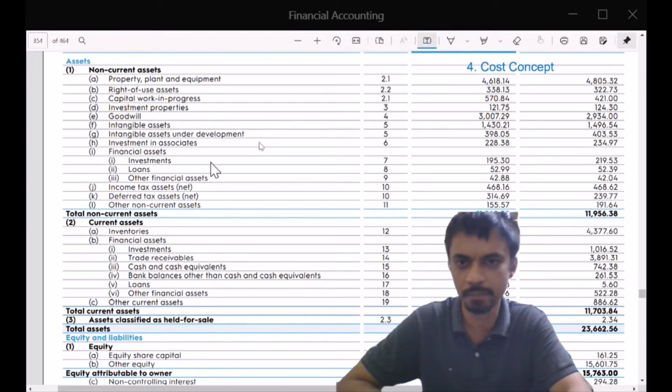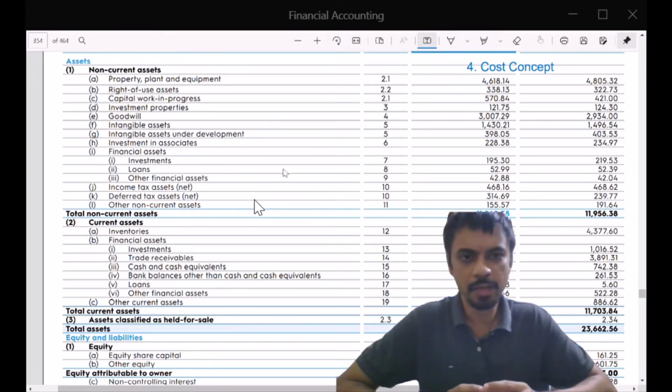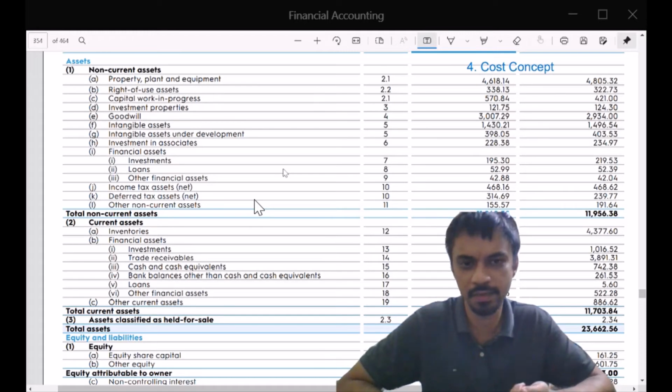Next is intangible asset. A company like Cipla does not own only plants and machineries. They also own some know-how, some certifications, some patents, some trade secrets.